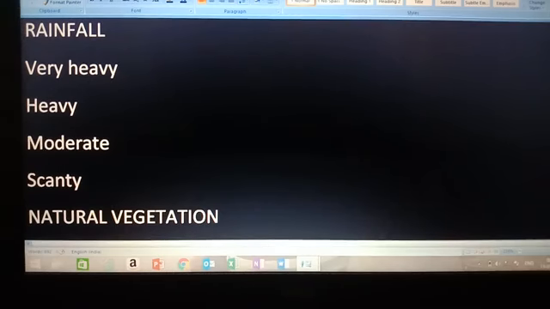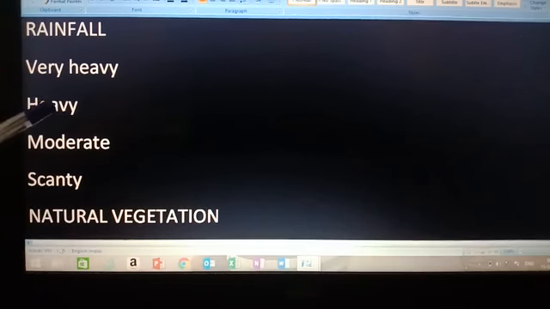Very heavy rainfall region is a region which experiences annual rainfall of more than 200 centimeters, and in some places more than 400 centimeters annually. Heavy rainfall regions are the regions which experience rainfall between 100 to 200 centimeters, like Maharashtra, Odisha, Northeast India. Moderate rainfall regions receive between 50 centimeters to 100 centimeters, and lie in places like Western Rajasthan, Southern Punjab, Northern Gujarat, Kashmir, Kinnaur.